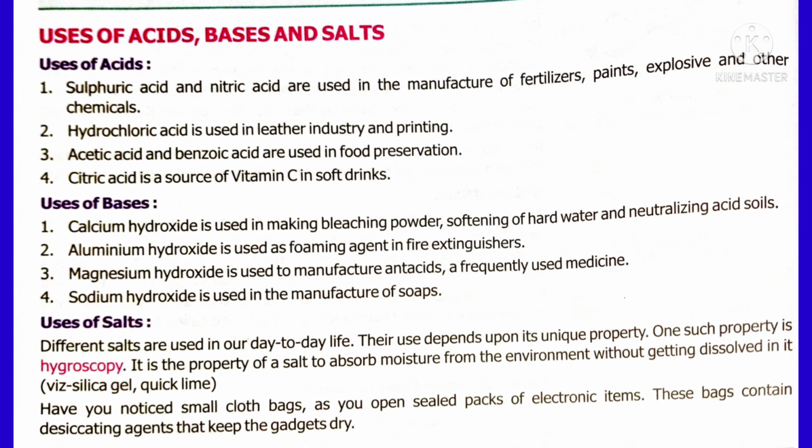Aluminum hydroxide is used as a foaming agent in fire extinguishers, and magnesium hydroxide is used as an antacid. Sodium hydroxide is used to prepare soaps, and potassium hydroxide is also used to prepare soaps. And uses of salt: NaCl we use in food, and it is also used in preparing many other compounds.